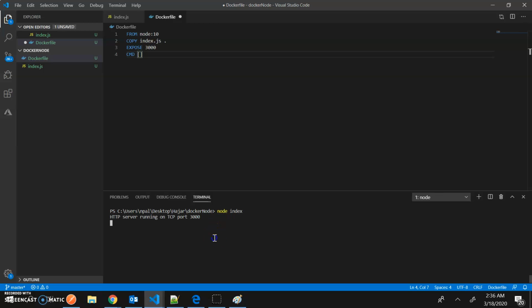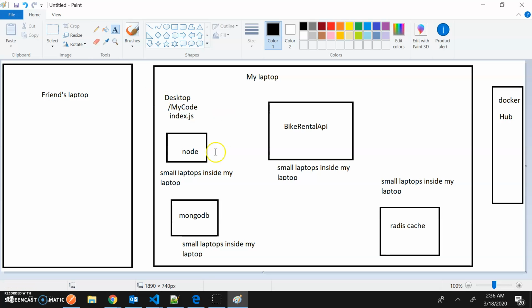Otherwise the program will not be running, right? So that is nothing but the command. How many commands do you have? Two: one is node, second one is index. And that's it. My Dockerfile is ready, with the instructions to create this small computer with my code.